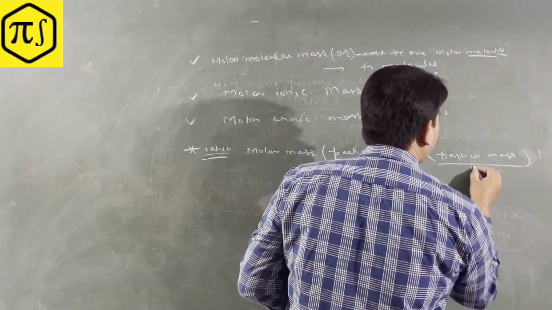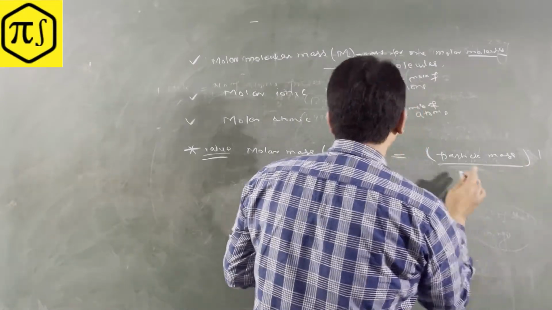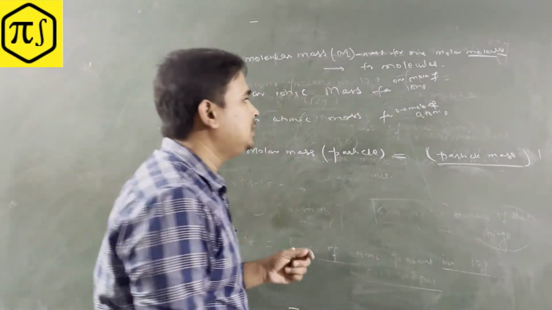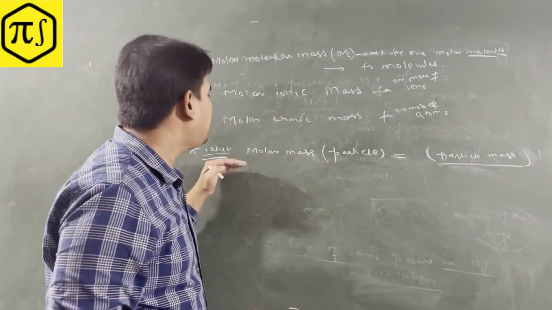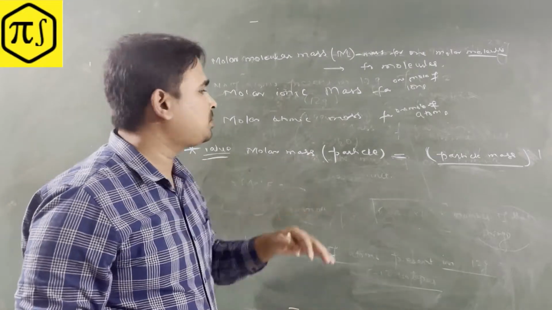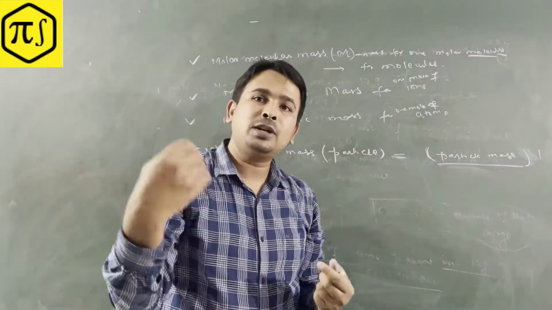The particle mass unit is u, but the value remains the same. Both values will be the same here. The particle mass has the unit u, and the value of molar mass will be in grams. So let's prove that.